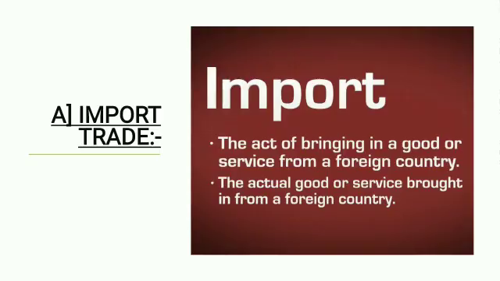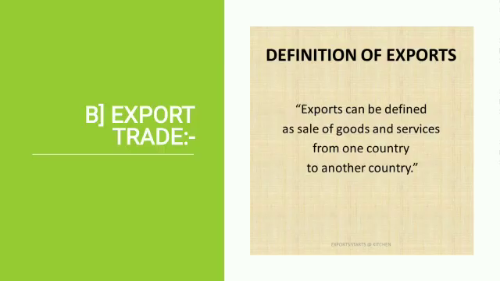First we will discuss import, the act of bringing in a good or service from a foreign country. That means whenever we are importing goods from another country, right, that is known as import trade. For example, India is purchasing machinery from America. That means from America the technology is coming inside our country, so this can be treated as import trade. The next is export trade.